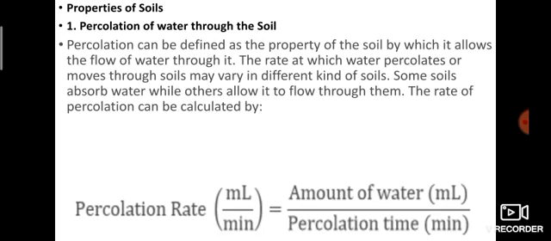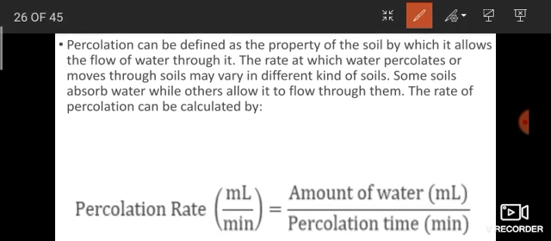The rate at which water percolates or moves through soils may vary in different kinds of soils. Some soils absorb water while others allow it to flow through them. The rate of percolation can be calculated. How do we calculate percolation? Percolation rate is in milliliters per minute.